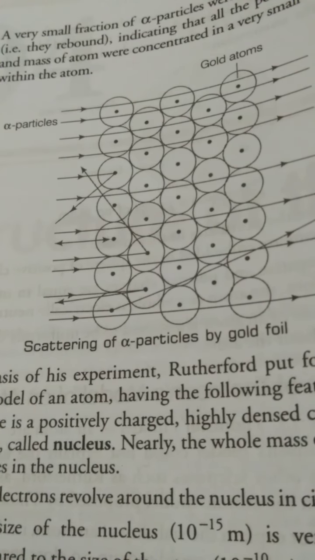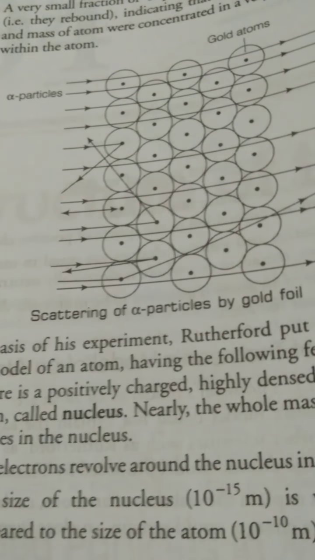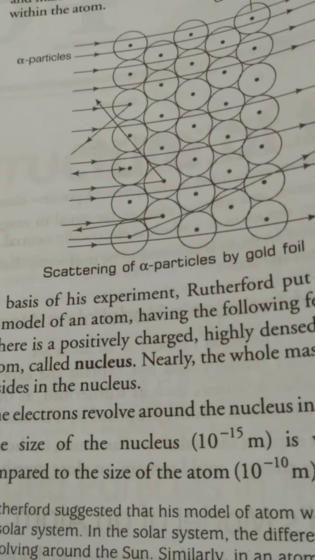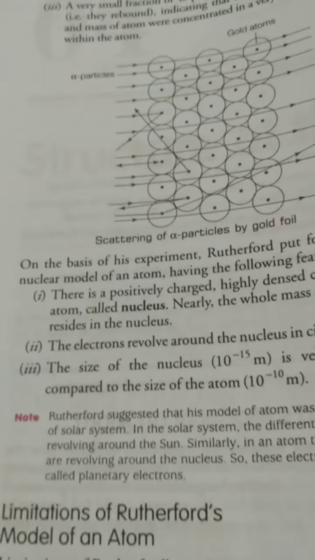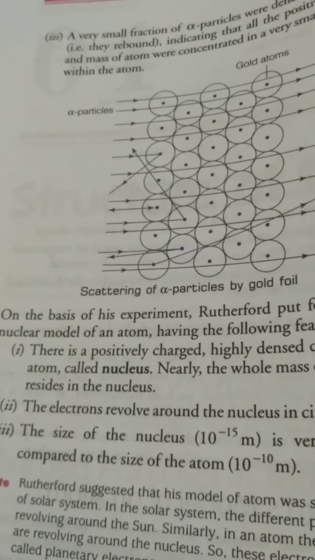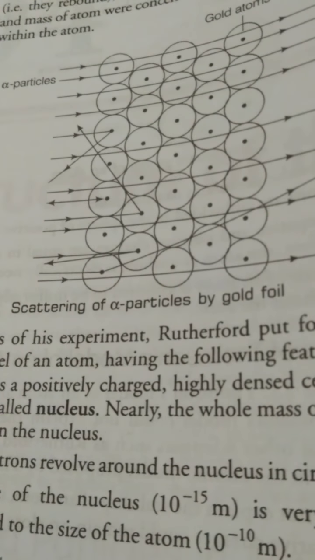So the reason behind the alpha particles returning back and not crossing was the center of the atom, which is named the nucleus. That center of the atom has all the mass situated at it. All the positively charged particles and all the mass are located at the center of the atom.